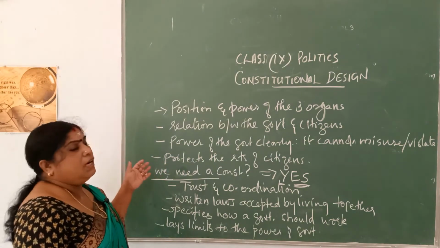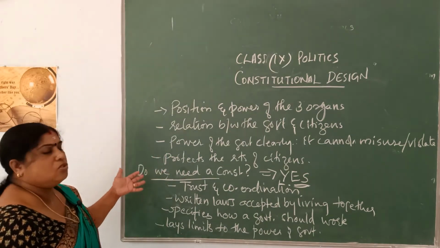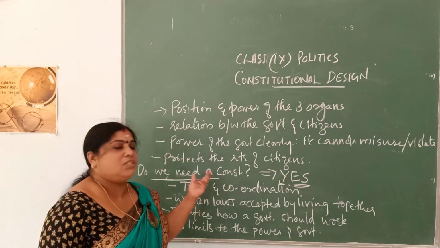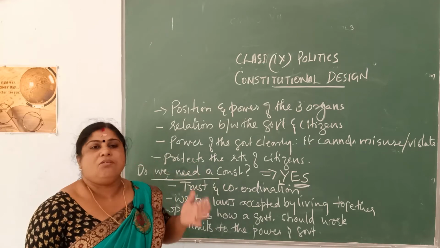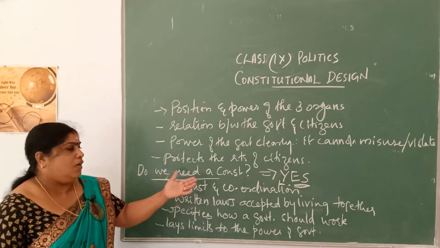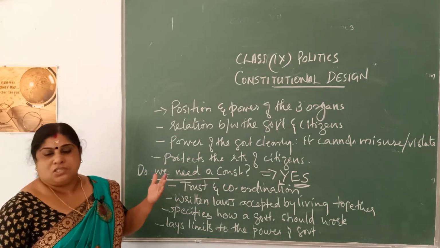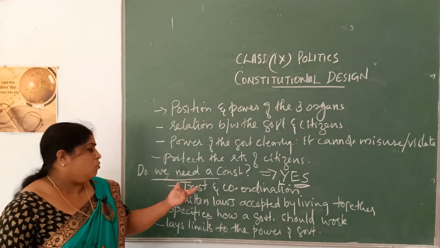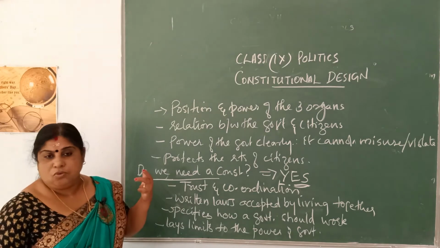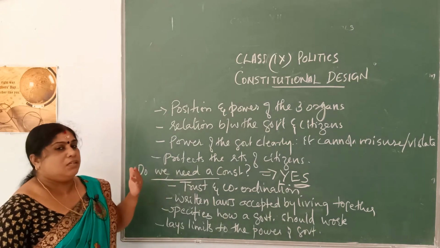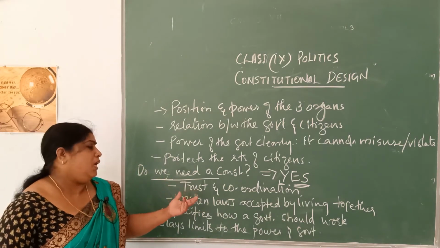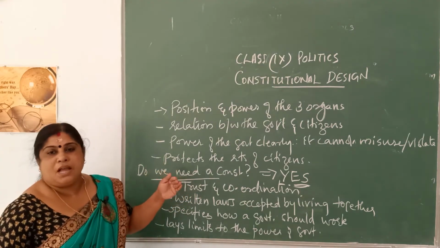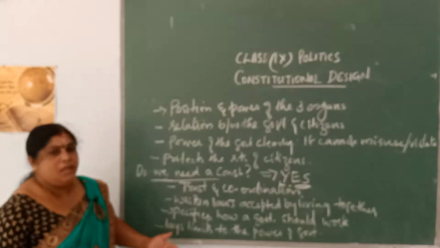Next question that arises is, do we need a constitution? That means, do we need a set of rules and regulations? Without even thinking, you can say we need rules and regulations, isn't it? Yes, the answer that you give will be yes. We need these written rules and regulations mainly to develop trust and coordination among the people as well as between the government and the people.